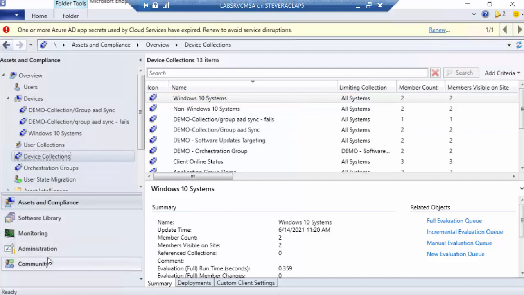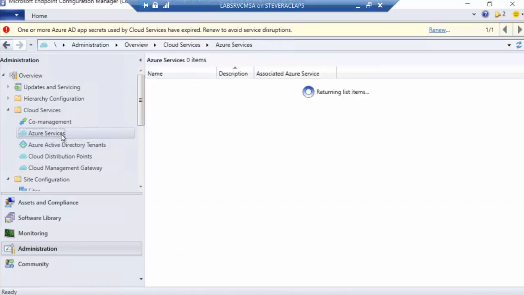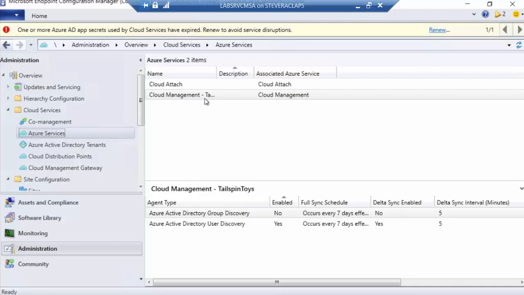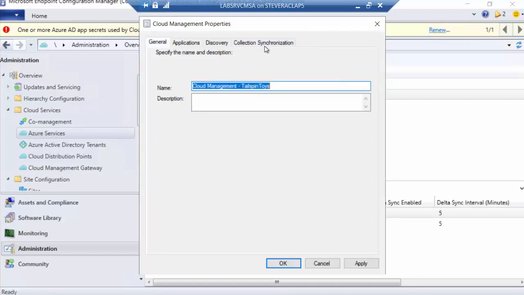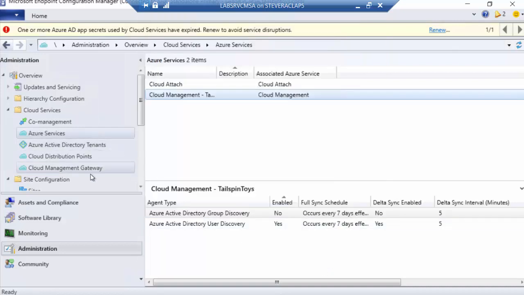We need to go to Cloud Services under Administration and look at our Azure AD Tenant, Azure Services. And so we need our tenant listed, and we need, again, Azure AD User Discovery turned on and working. But the key thing we need for this, because those are kind of prerequisites and assumed, is under collection synchronization, you need to turn that on, right? If that's not turned on, then it's not going to work, right?